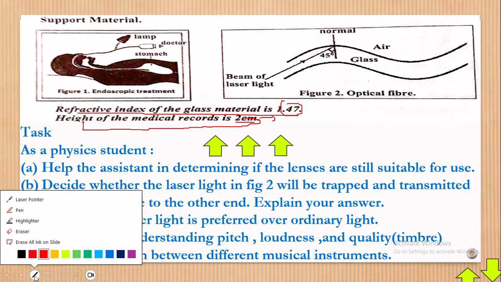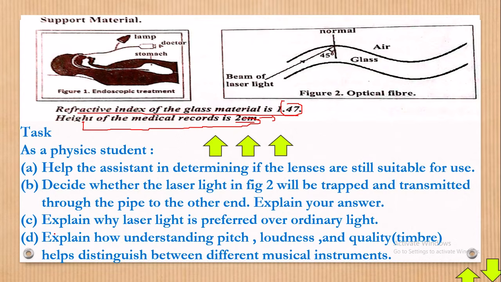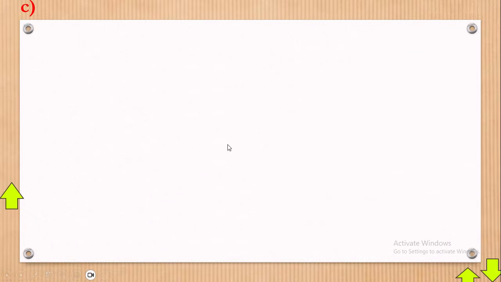Part C, they're now telling us to explain why laser light is preferred over ordinary light. Let's go to that very fast. Why do we prefer laser light compared to the other?